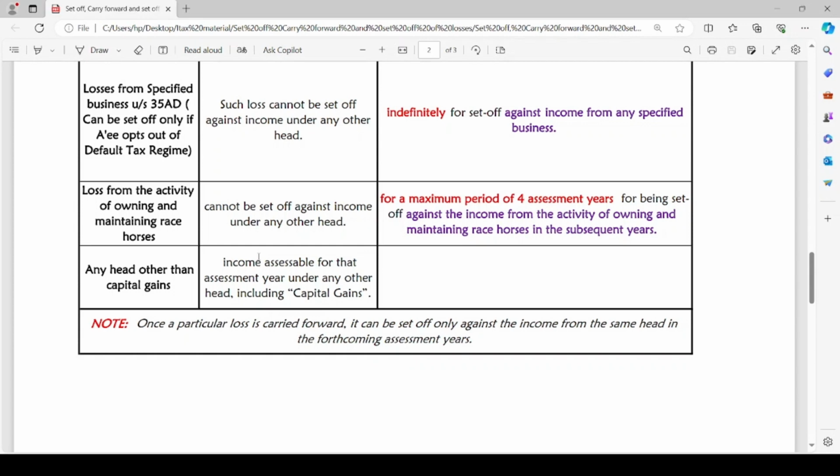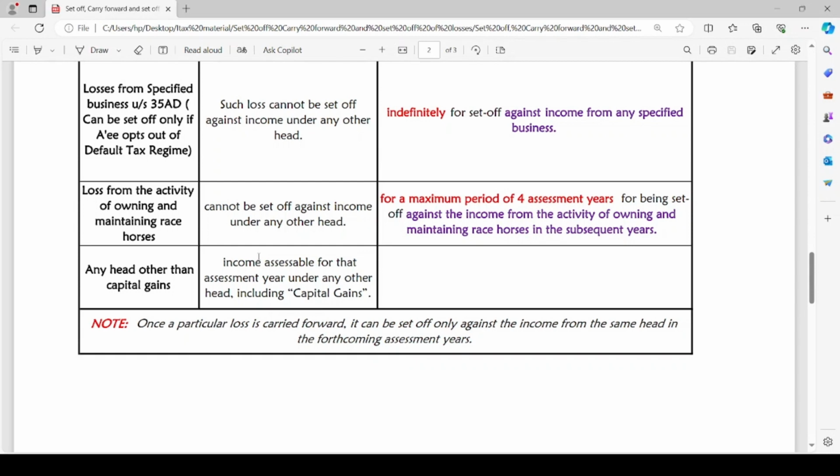But such loss can be carried forward for a maximum period of 4 assessment years. It can be carried forward for 4 subsequent years, and it can be set off against the income from the activity of owning and maintaining race horses only in the subsequent years.